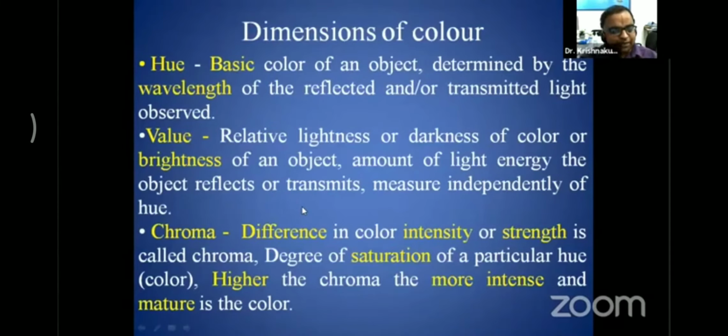Like in a beaker, we add a drop of ink, it will have some color. Then we add an increasing amount of drops of ink, and it will have a different color. So we are increasing the chroma of that particular water in different quantities. So chroma is the difference in the color intensity.